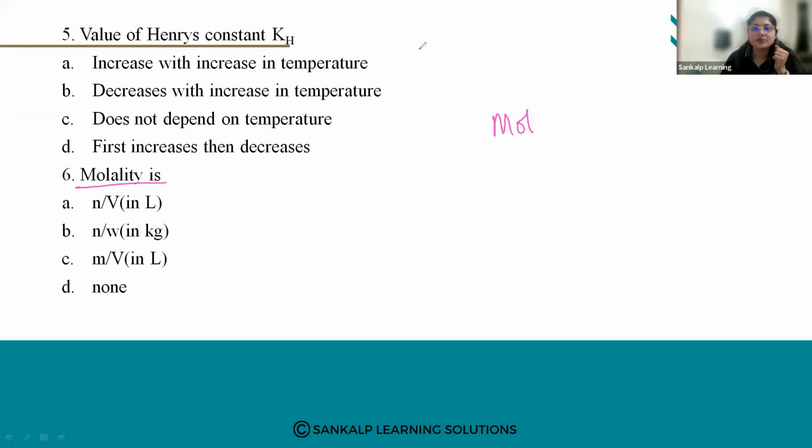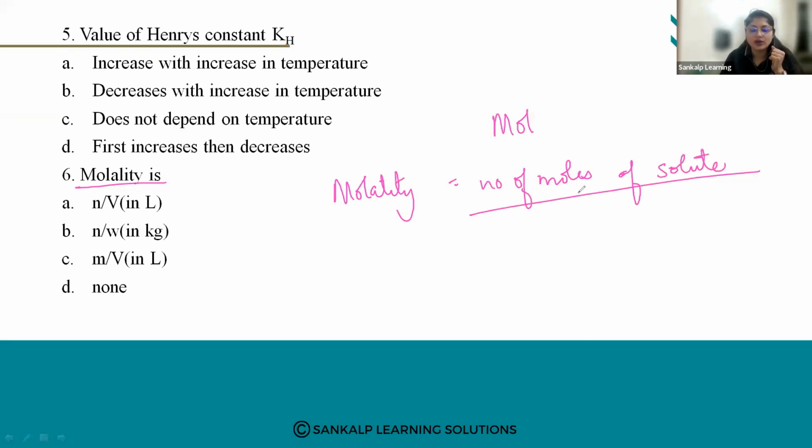So what is molality? Molality is the number of moles of solute dissolved in 1 kg of solvent. So the mass of the solvent is in kg.